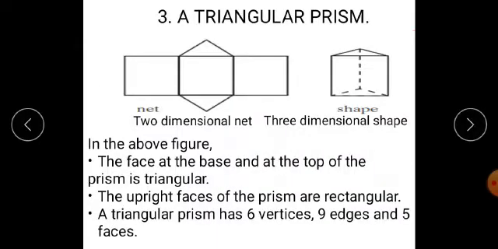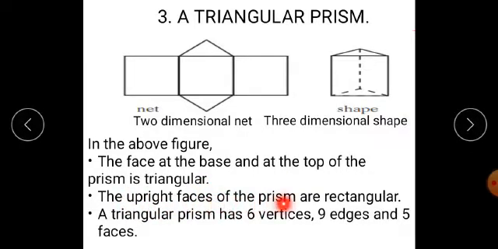Now the next one, third one. From this triangular prism, we are going to learn something new because we have seen cuboids and cubes last year also. Therefore, the third one, a triangular prism. What is special for this? Now, in the above figure, the face at the base and the top of the prism is triangular. I repeat, the face at the base means this is the base face and this is the top face.